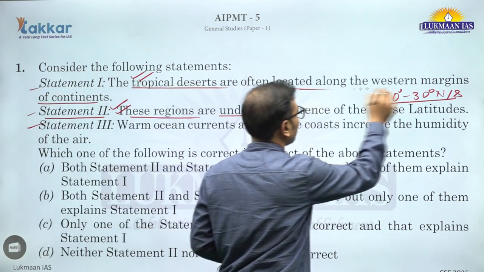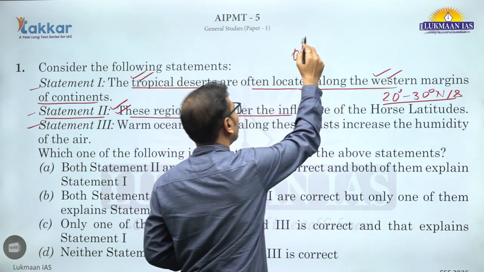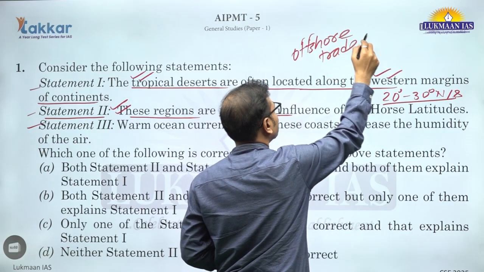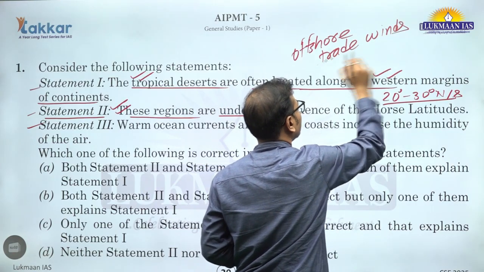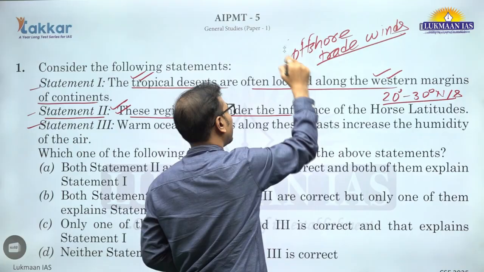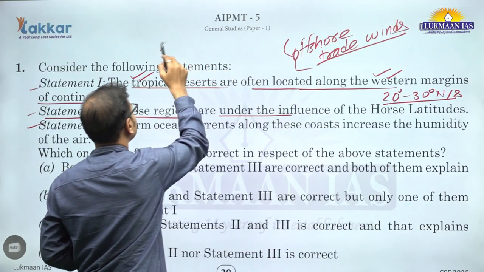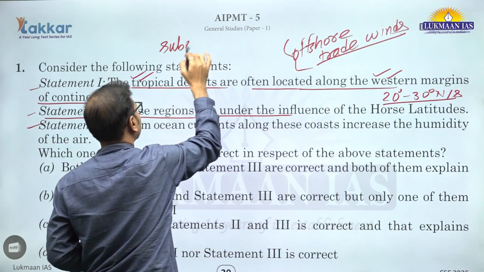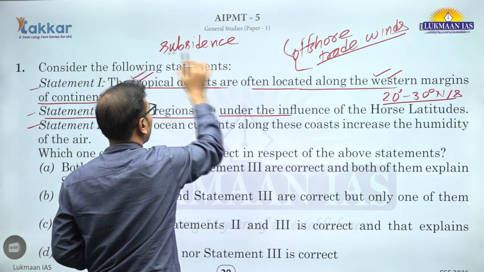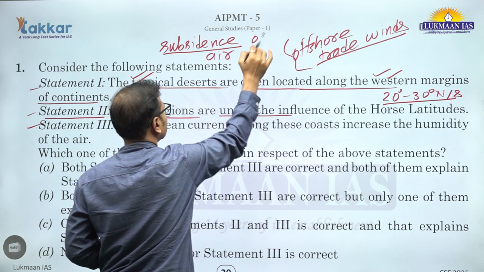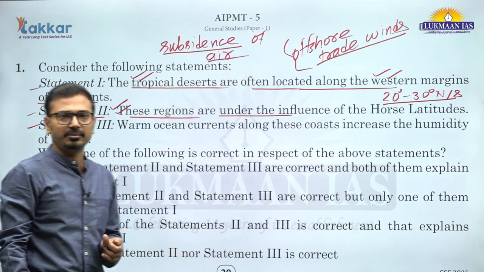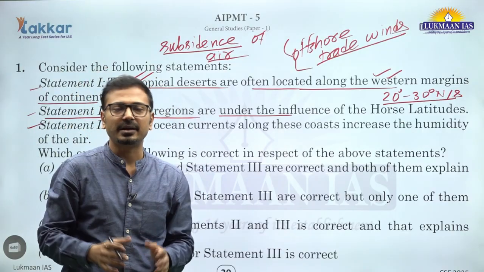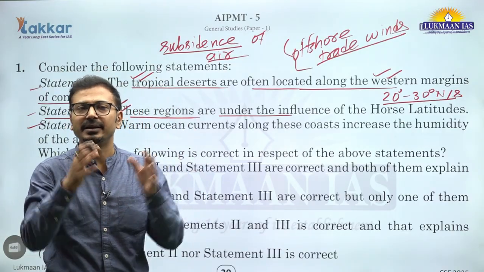And we can say that this is one of the reasons why, along the western side, the offshore trade winds are blowing in this region from land to ocean, and along with that there is subsidence of air in this region. ठीक है, subsidence of air है, subtropical high pressure बेल्ट है तो वहाँ पे सब्सिडेंस ऑफ एयर है. एयर जो है ऊपर से ठंडा होके हेवी होके वो नीचे आ रहा है और इट इज स्टेइंग नियर द ग्राउंड एंड क्रिएटिंग द हाई प्रेशर.